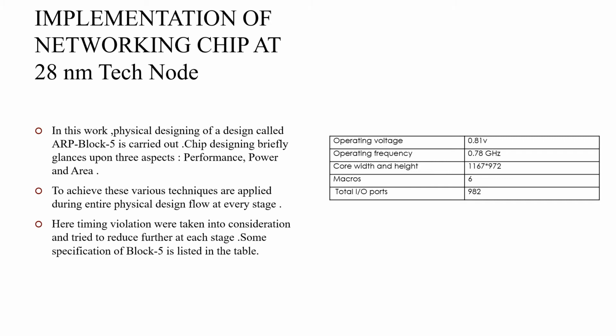Some of the specifications of block 5 are given in the following table. Its operating voltage is 0.81 volt. Its operating frequency is 0.78 gigahertz. Its pole width and height are 1167 cross 972 micrometer. There are 6 macros in this block and total IO ports are 982.